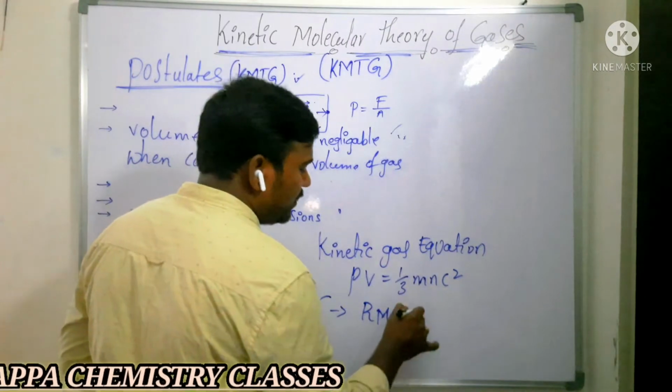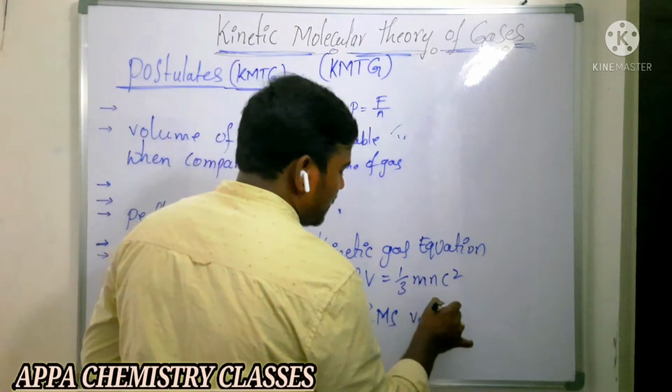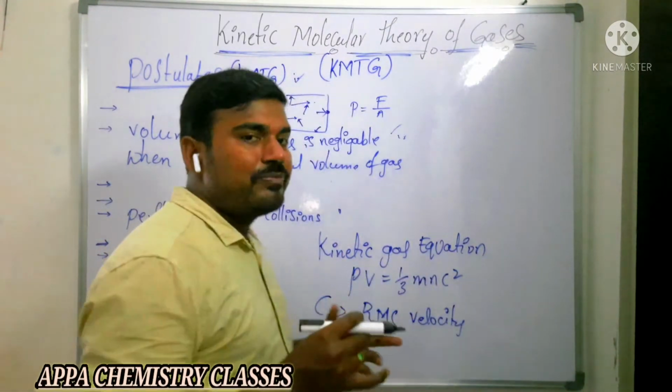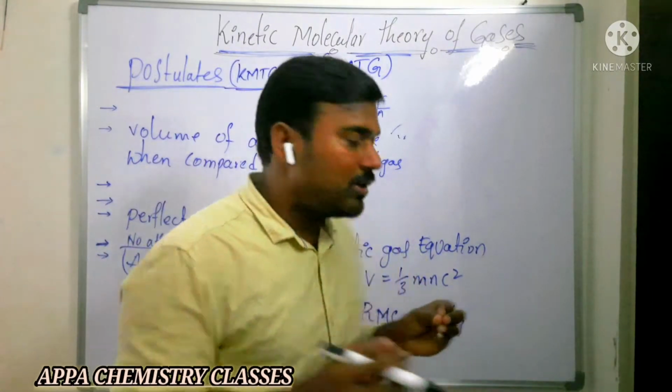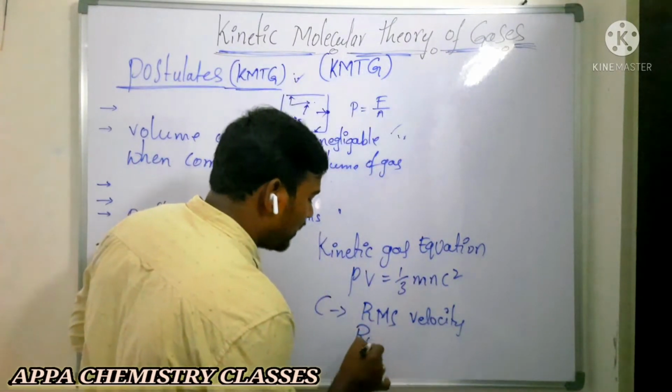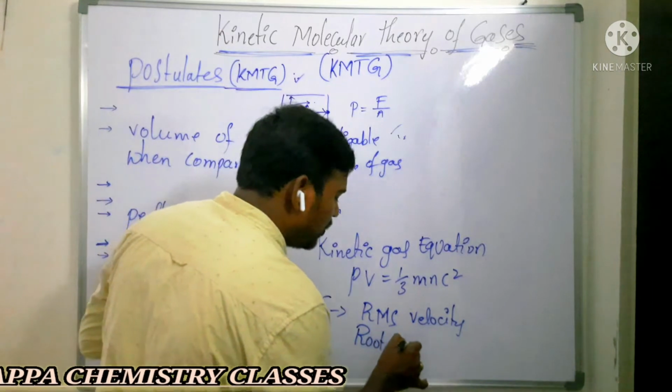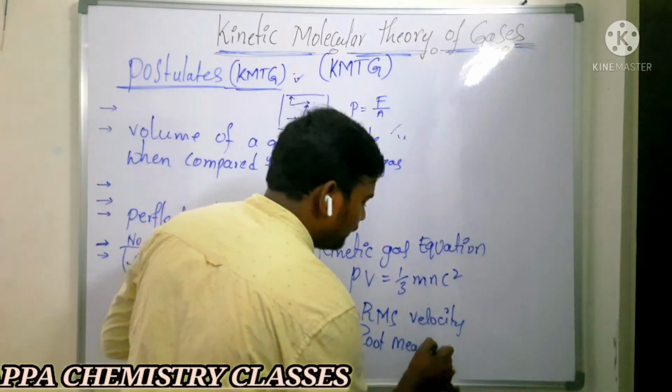What is meant by RMS velocity, and what is its significance? RMS velocity is root mean square velocity.